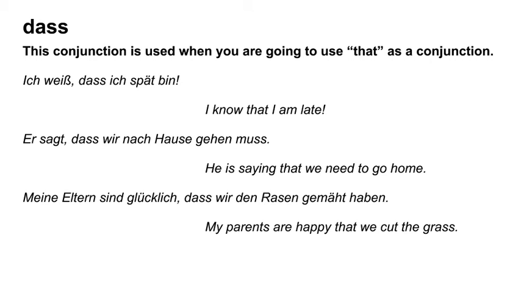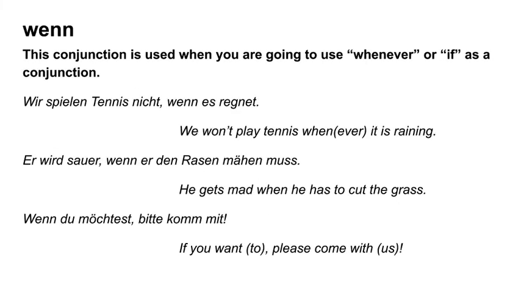So you actually see here three different kinds of verbs. The first sentence is just present tense. The second sentence has a modal. And the third sentence is actually in the past tense. They are happy that we cut the grass. That happened earlier today. Wenn then is whenever or if.